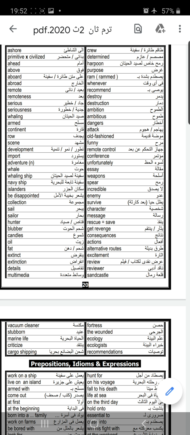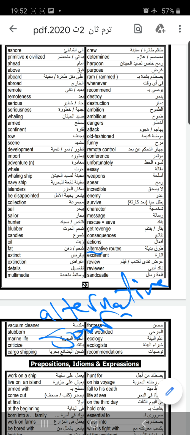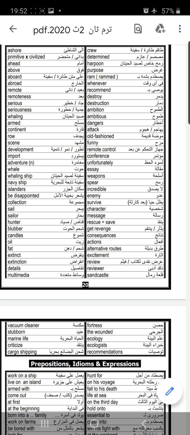Actions, alternative routes. We can use this word with a translation word. Alternative sources means we want alternative sources of energy. Nowadays we use petrol, so we need alternative sources like biofuel and so on. This is alternative. Excitement, reviewer, sandcastle, vacuum cleaner, stubborn, marine life. You have to know that we use marine with water.